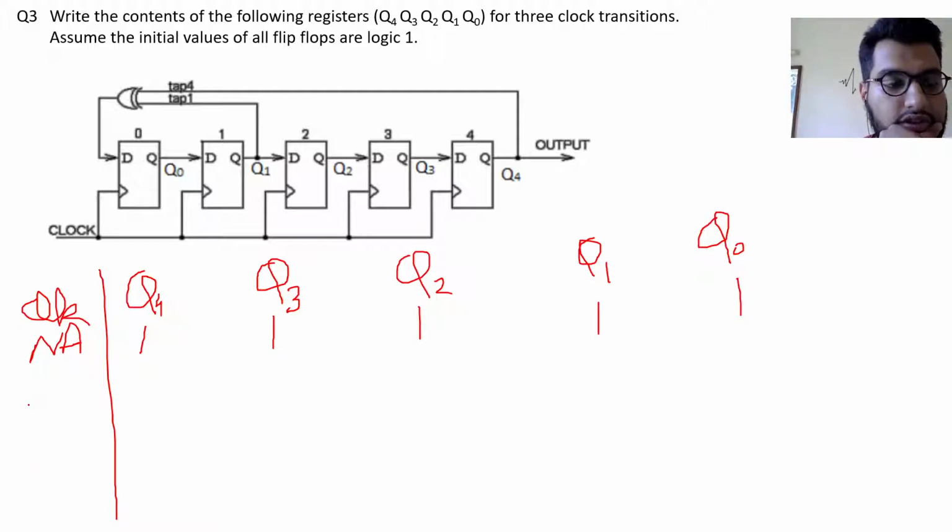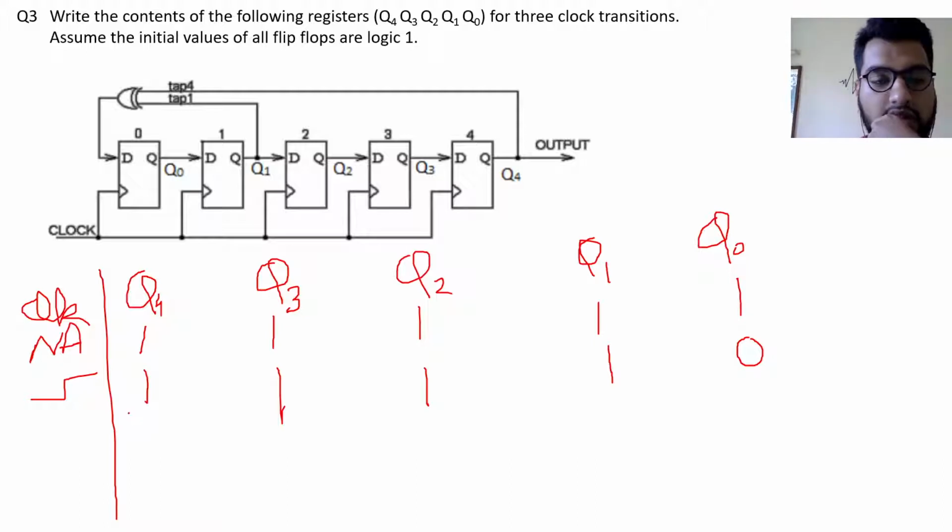Now at the first clock cycle, this Q4 which was 1 is going to this XOR gate, and this Q1 which was also 1 is going to this XOR gate. So this D is 0, since 1 XOR 1 is 0, so the output will be 0. And this Q0 was 1, so it will be 1. This was also 1, it will be 1. This was also 1, it will be 1. And this was also 1, it will be 1. This is after the first clock transition.